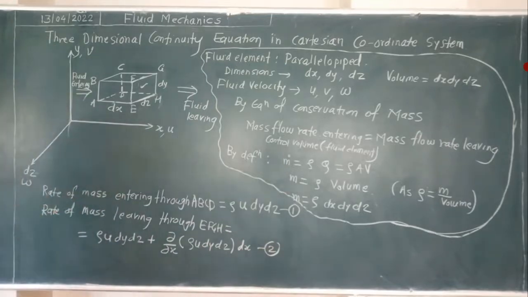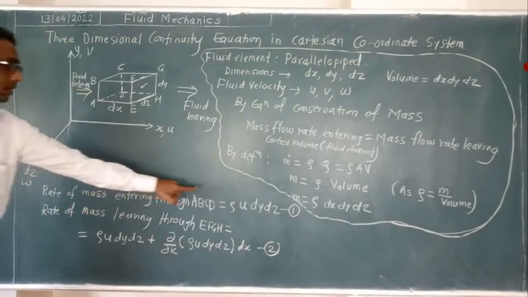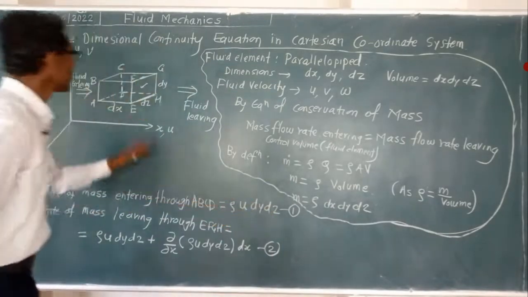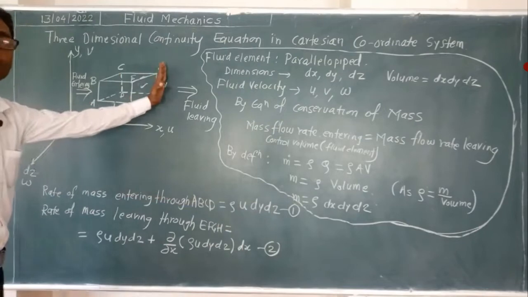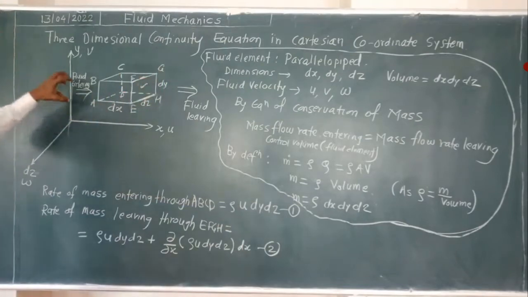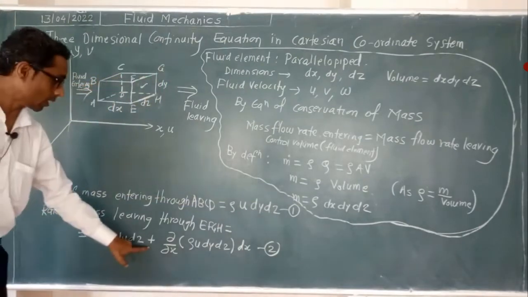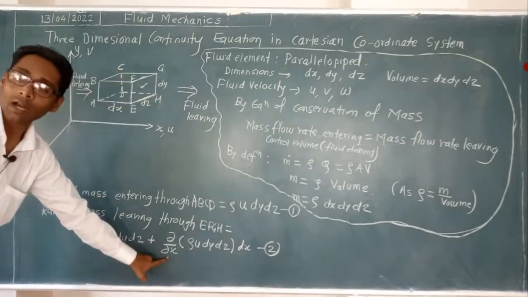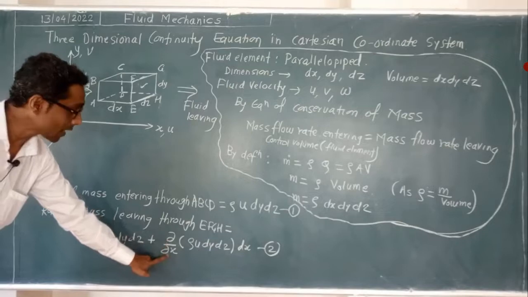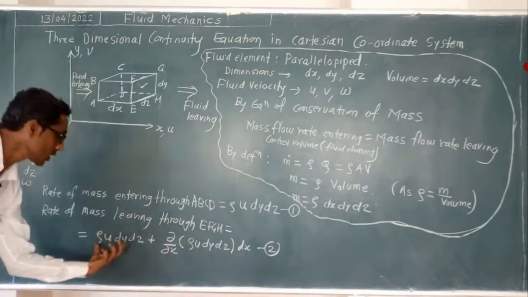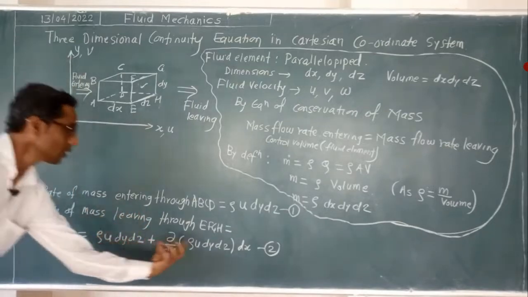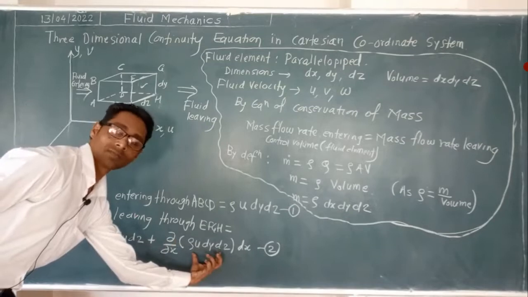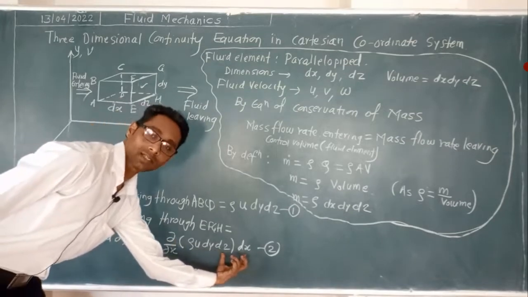Now this is the rate of mass entering, rho u dy dz. What is leaving is equal to the amount entered plus the change. This is the change along the x direction, so del by del x, the change of the entered mass with respect to the direction dx.